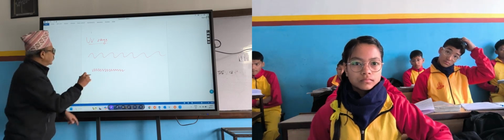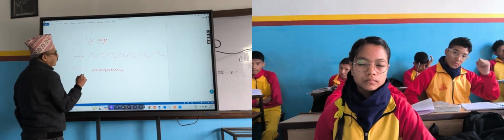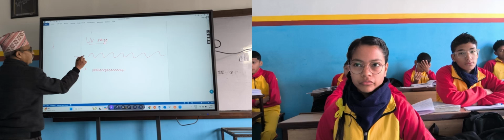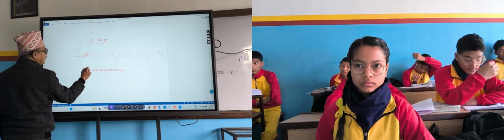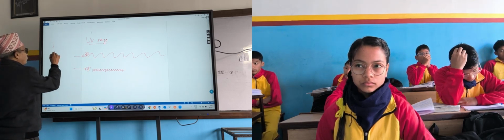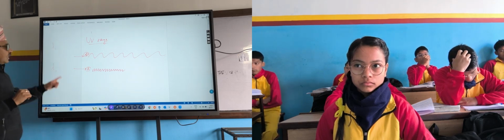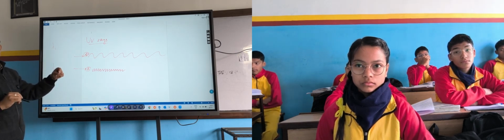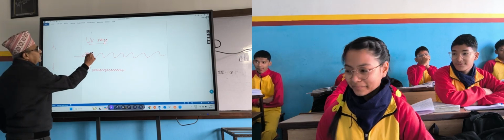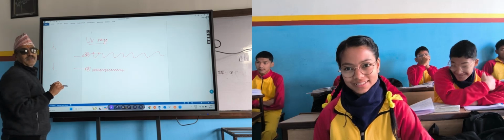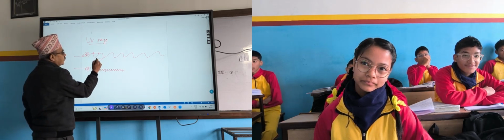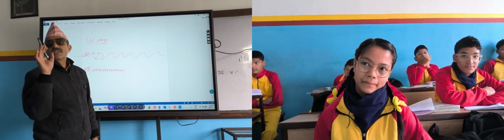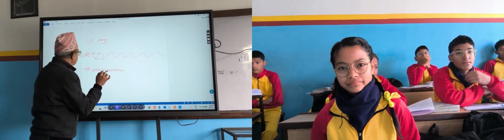UV rays. Which has more frequency or more wavelength? Tell me. Suppose this is A type of UV rays, this is B type. Lambda 1, lambda 2. What is lambda? Wavelength. What is wavelength? Distance between two crests, that is called wavelength. Or distance between two troughs, that is called wavelength. Don't forget a thing. There must be full-fledged concentration on what the teacher is saying.